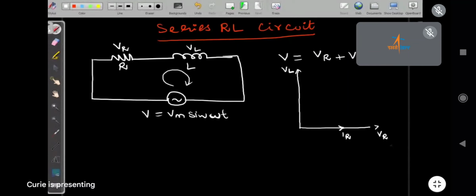Now we have the phasor diagram for the voltage across the inductor and the voltage across the resistor. Then what you have to do? We have to do the vector sum. So what about the magnitude?